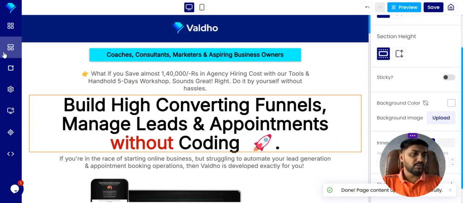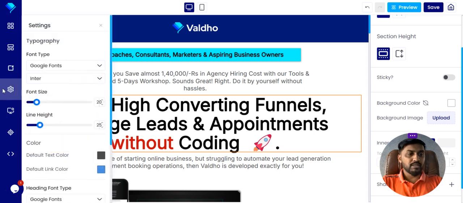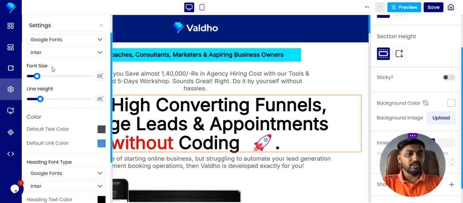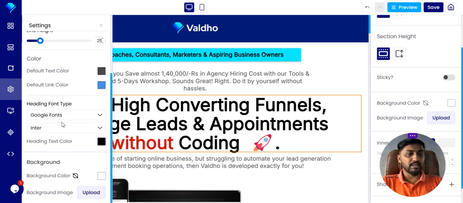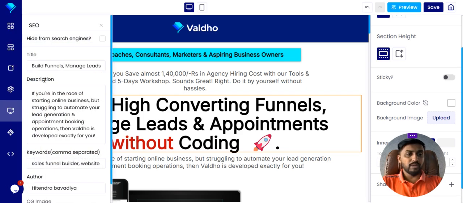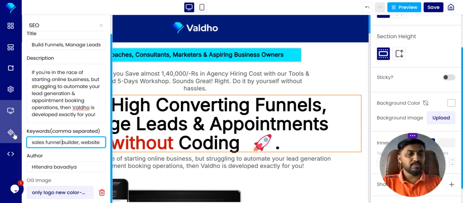Now I'll show you the other features. Here are ready-made blocks, but you will not get enough blocks over here. In the pop-up here, in settings, you can change the font if you want. You can change the font size, line height, default colors, background color, or background image maybe. And here you write the SEO details: the headline, description, meta description, keywords, your author name, and OG image, the preview image.